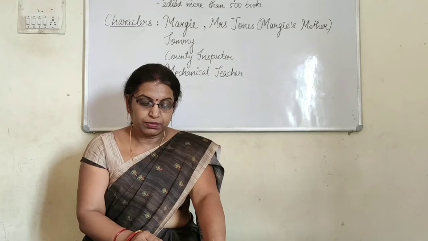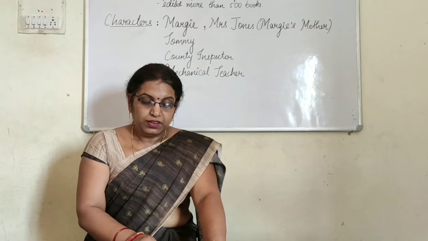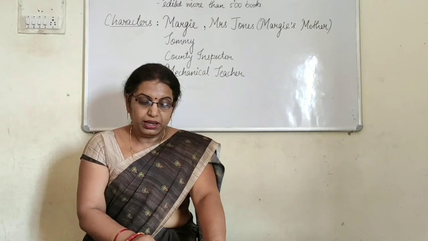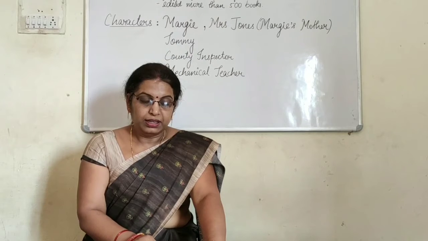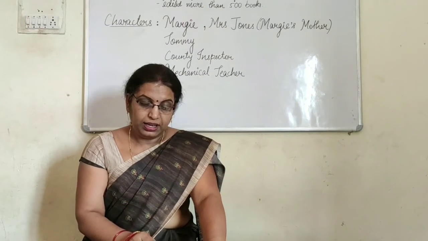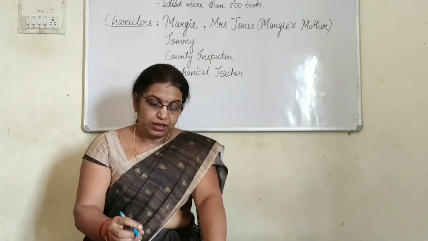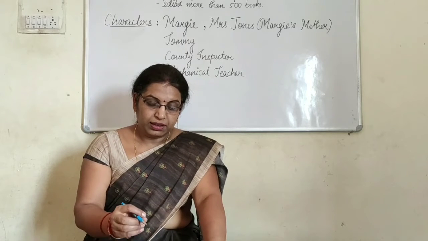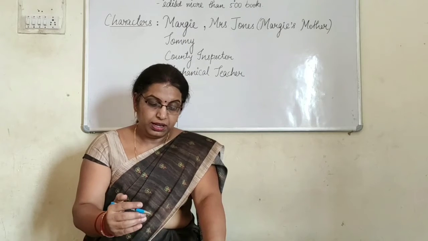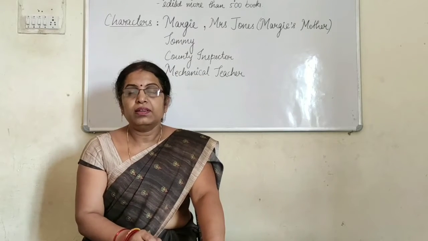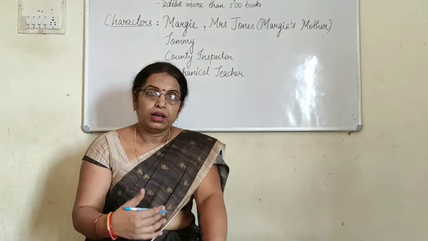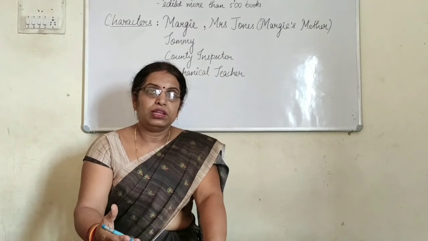Here in this paragraph, the inspector smiled at the girl and patted Margie's head. He told the mother it was not Margie's fault that she was getting less marks. Actually, the problem was with the machine. Her age was only 10 years and the machine was geared up to a higher age, maybe 11 or 12 years old.